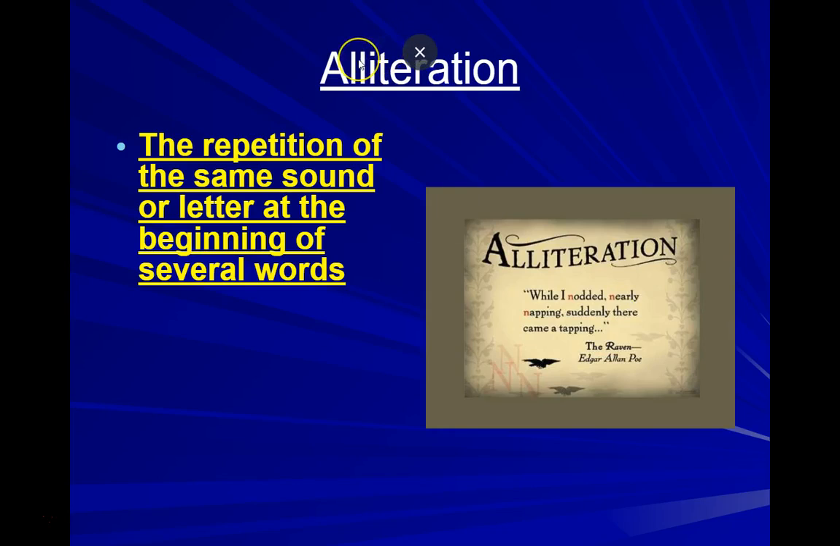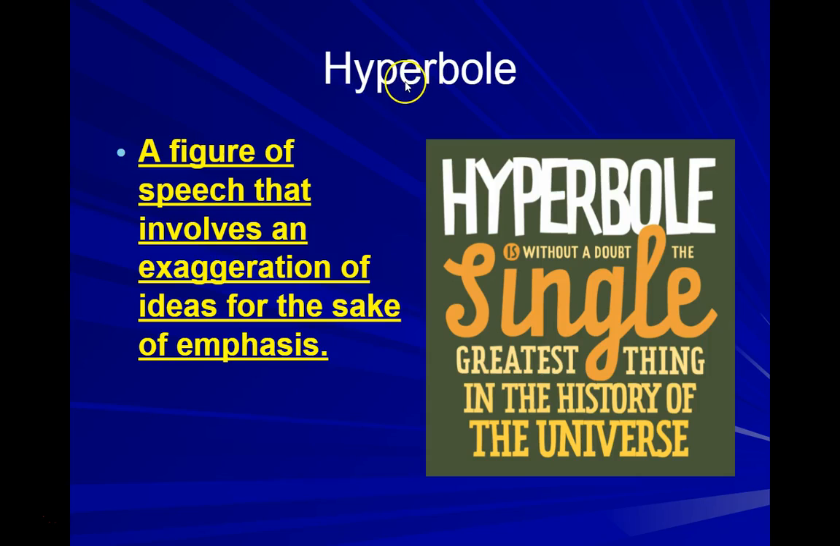Alliteration. The repetition of the same sound or letter at the beginning of several words. For example, while I nodded, nearly napping. So you have the same letter N, N, N at the beginning. That is alliteration, this repetition of the same sound or letter at the beginning of several words.